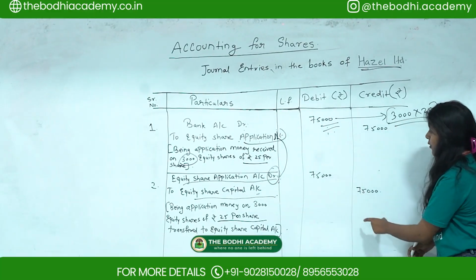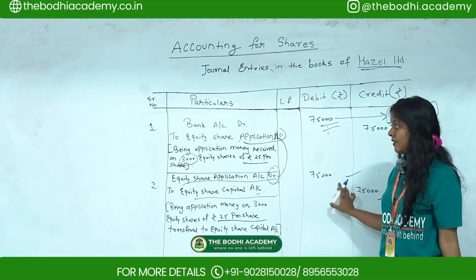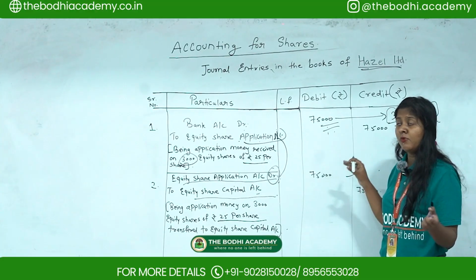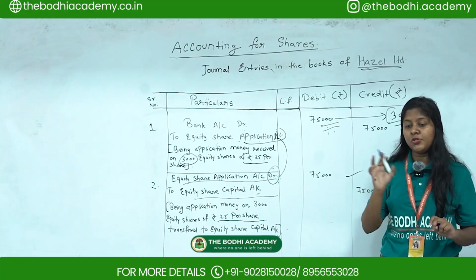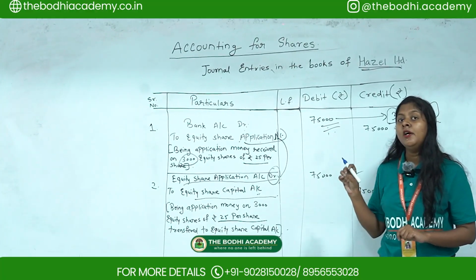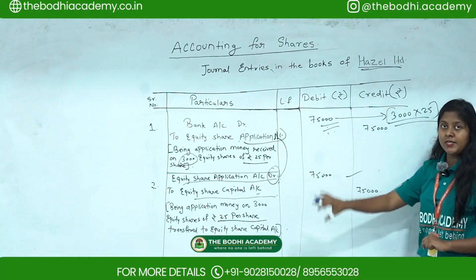And the amount you write is 75,000, as they have not mentioned any extra information. They have only told that whatever applications were received, that much only was subscribed and shares were duly allotted. So this is how you pass the journal entries for Hazel Limited.